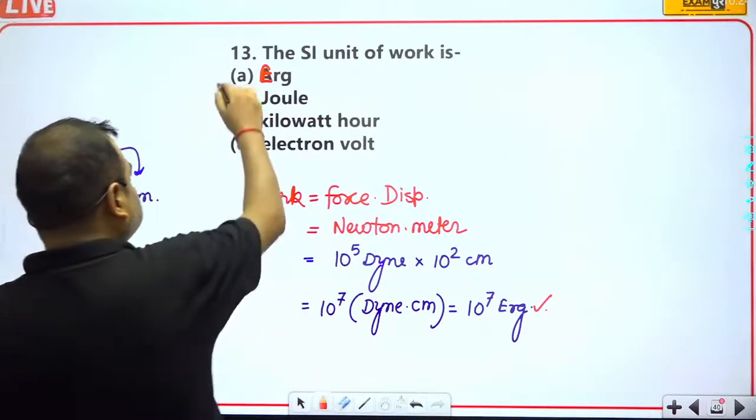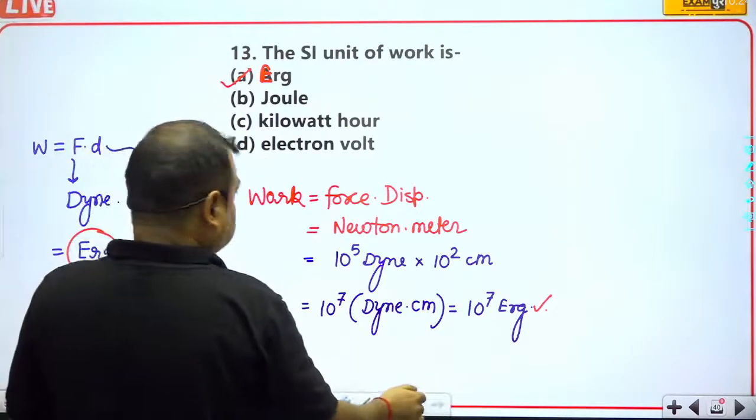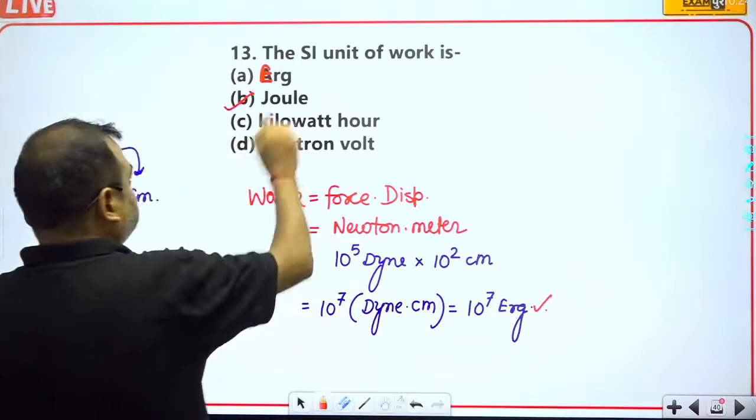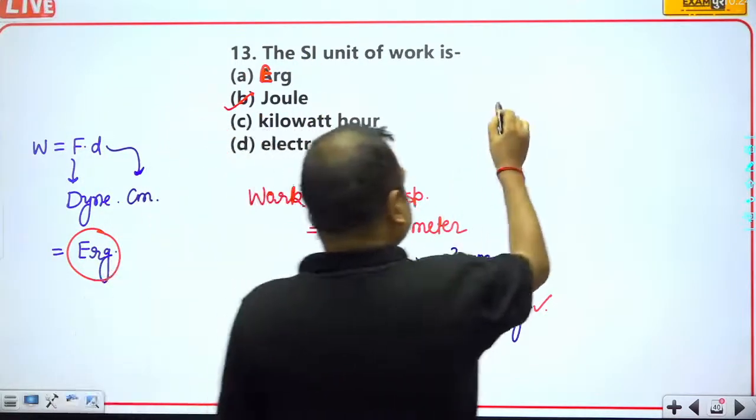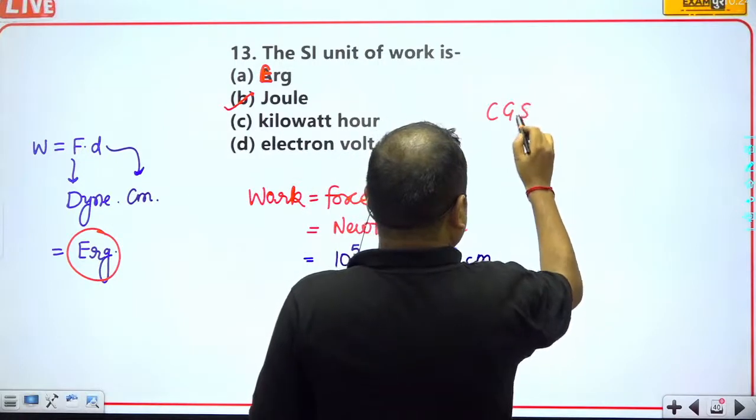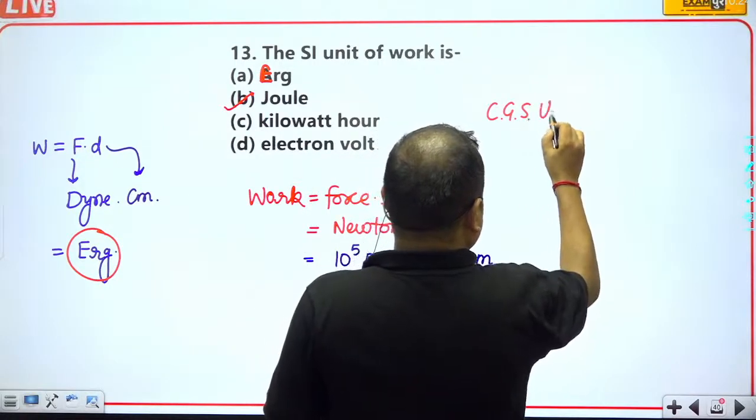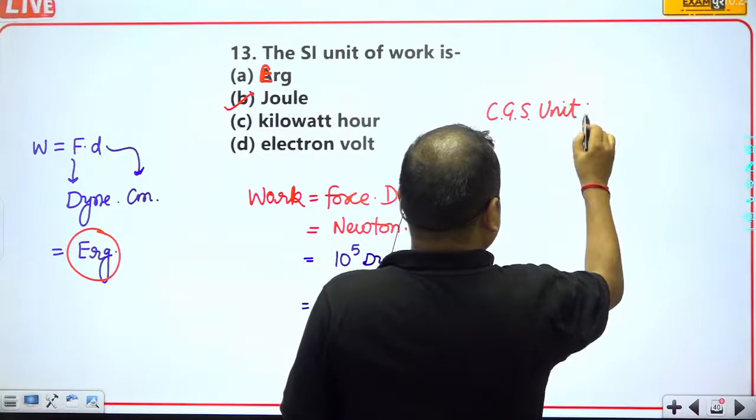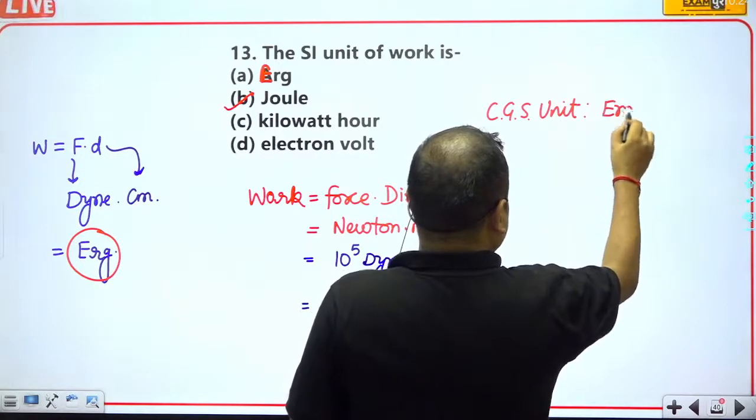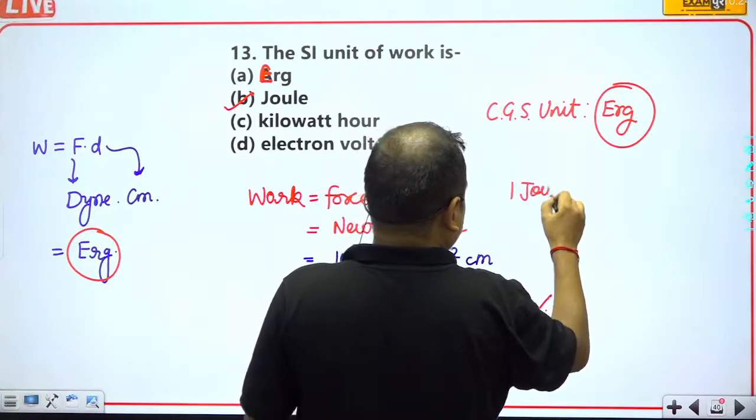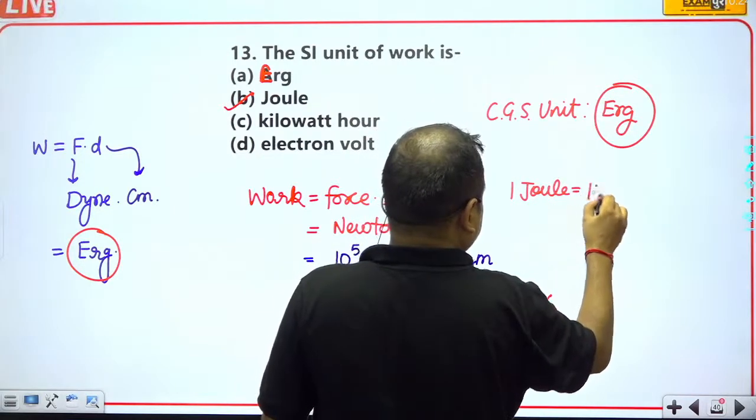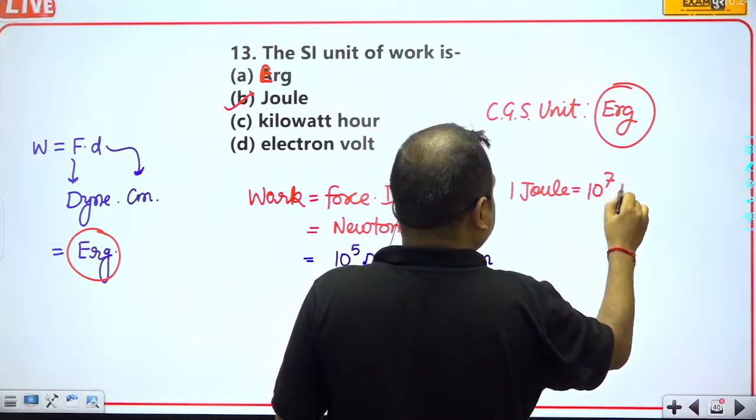So now here we can see that this is the SI unit. If we ask about the CGS unit, the CGS unit is erg. Always remember, 1 joule will be equal to 10 to the power 7 erg.